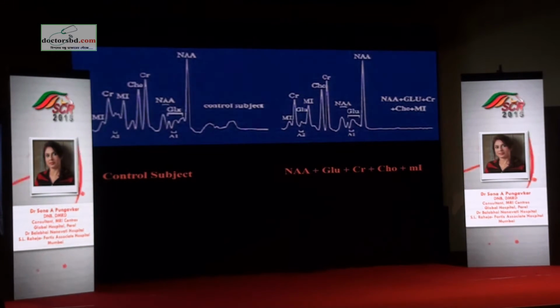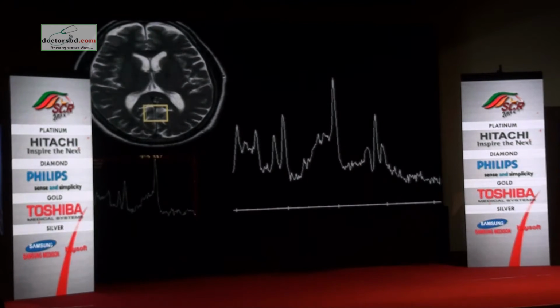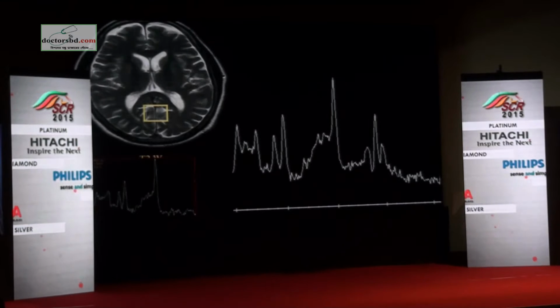Why is this important? Because whenever you put a voxel, you should know what to expect within that anatomy. If you know that you're looking at a necrotic lesion, you should expect lipid lactate in the voxel. So if you have that kind of thinking, then you will be able to interpret your spectroscopy study very well. Now let me again elaborate with an example.